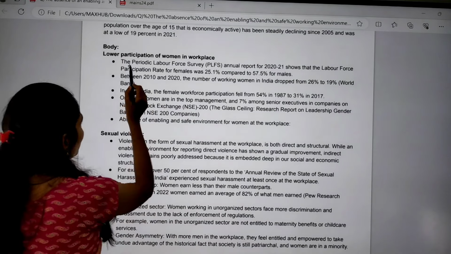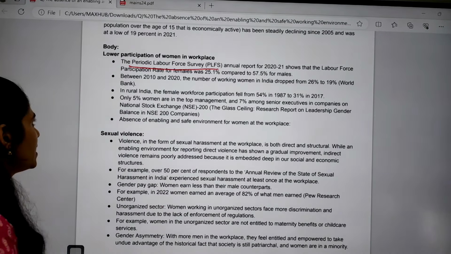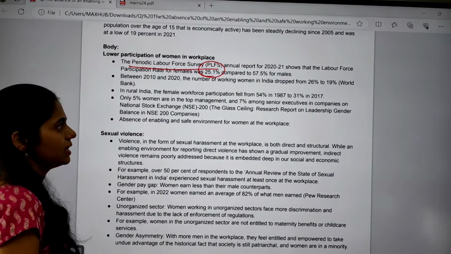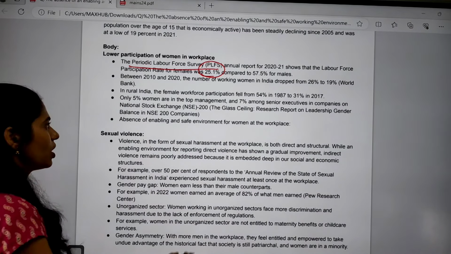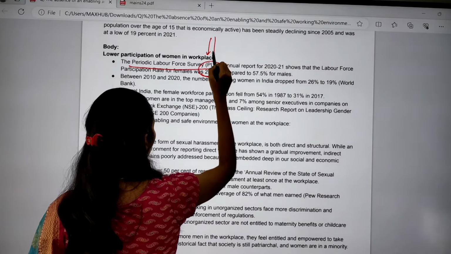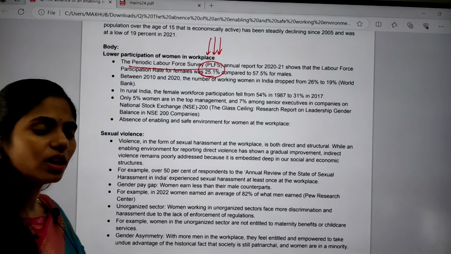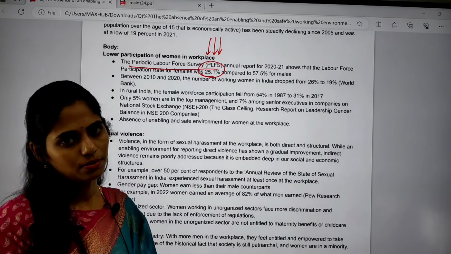According to the Periodic Labour Force Survey annual report, the participation of women was 25.1% when compared with males, which is 57.5%. So compared to males, there is less participation of women in the labor force. Whenever women participate less, they are contributing less to the economy.